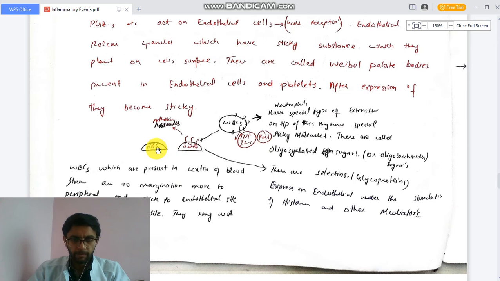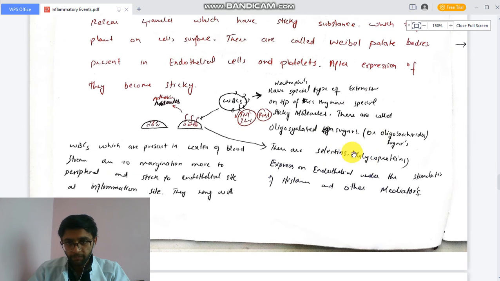So these are the endothelial cells, and they release some sticky molecules called adhesion molecules. These adhesion molecules attract the WBC, because WBC also express the same adhesion molecules. These adhesion molecules hold these cells together, and the endothelial cells push these cells into the interstitial space. This is how WBC are pushed into the interstitial space. Neutrophils have a special type of extensions, with special sticky molecules on their tips. These are oligosaccharide sugars. These bind selectins, glycoproteins expressed on the endothelium under the stimulation of histamine and other molecules.